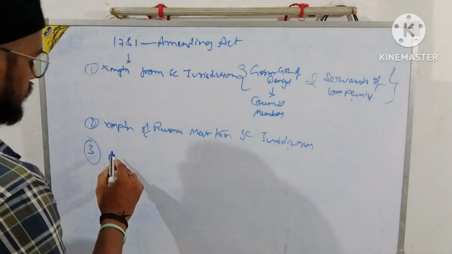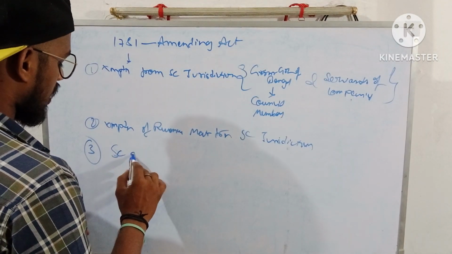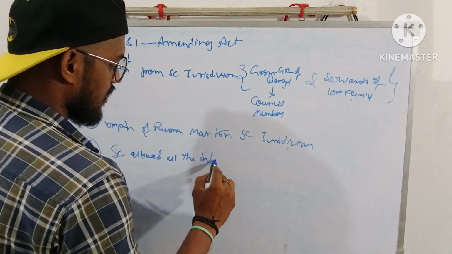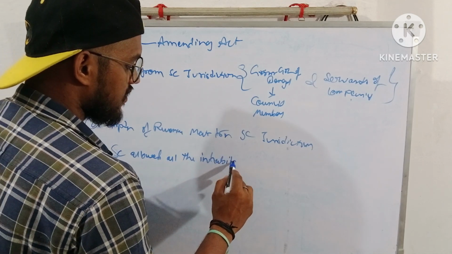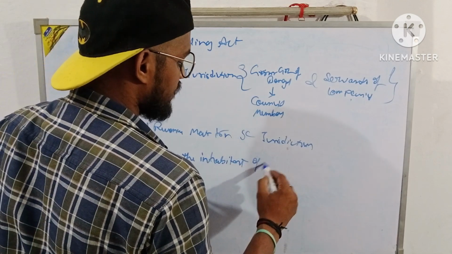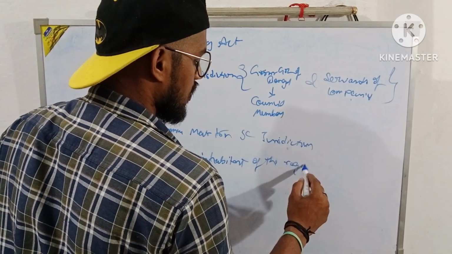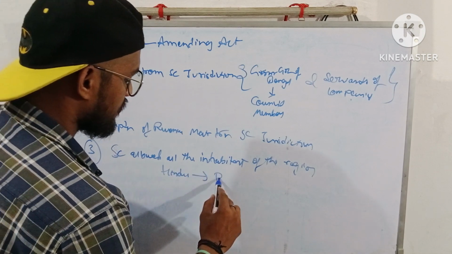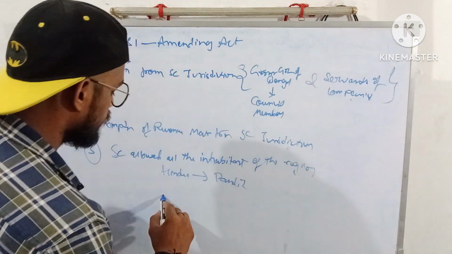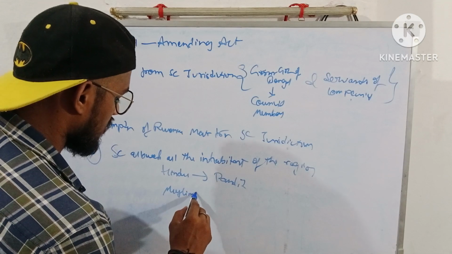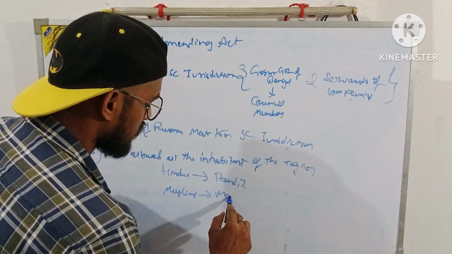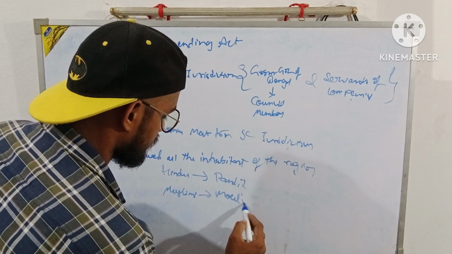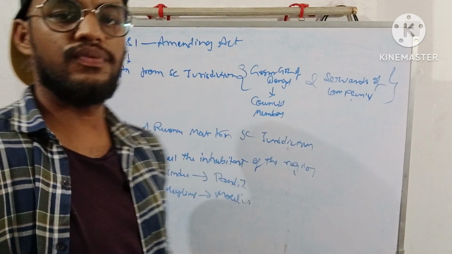So the third provision will be that the Supreme Court allowed all the inhabitants of the region. So Hindus will be tried by a Pandit, and Muslims will be tried by a Maulvi. These were the three provisions.